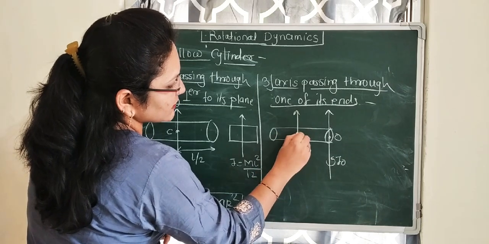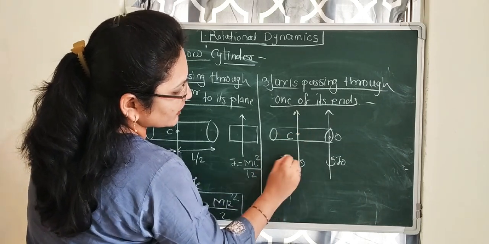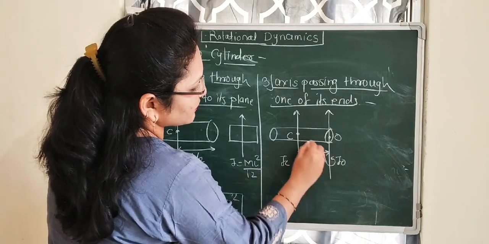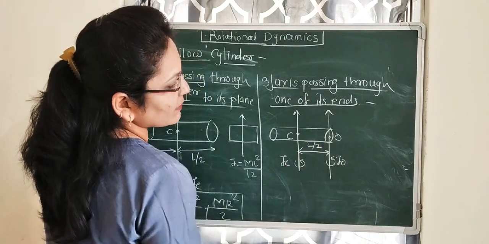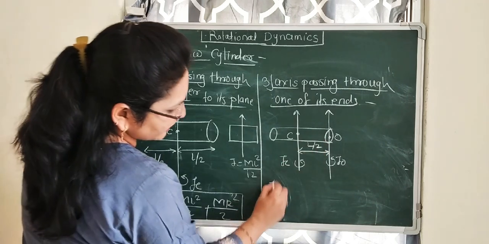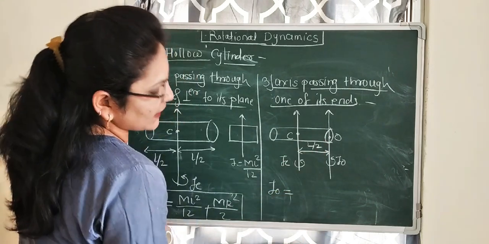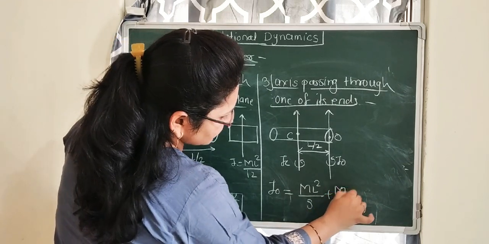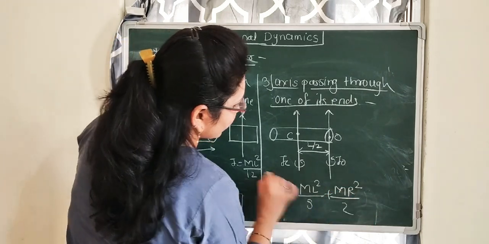Here there is a center C and the moment of inertia will be IC. The distance between these two axes is L by 2, and the moment of inertia IO will be ml square by 3 plus mr square by 2.